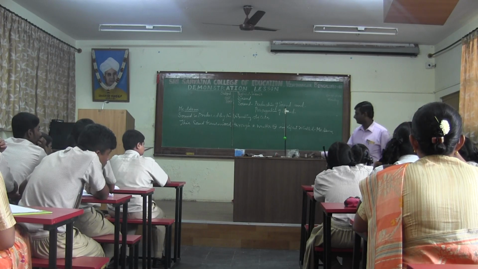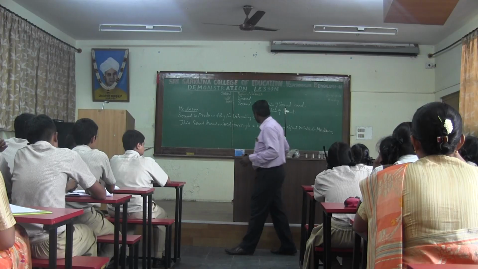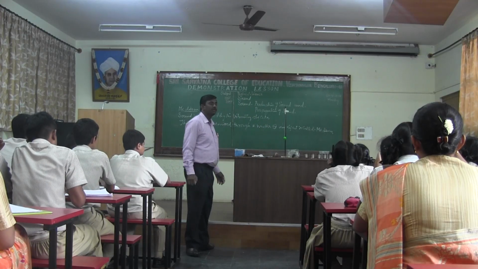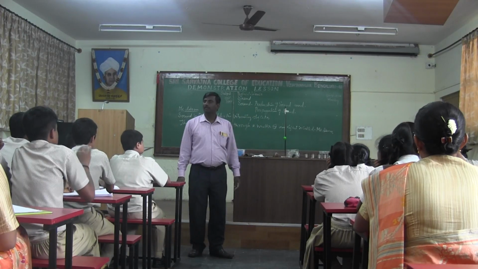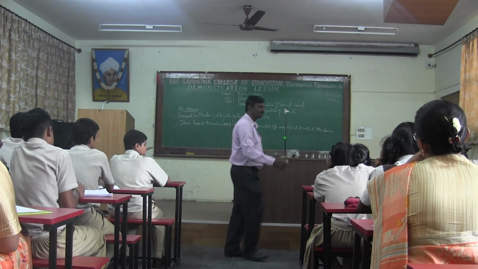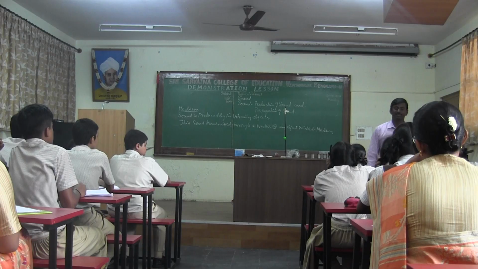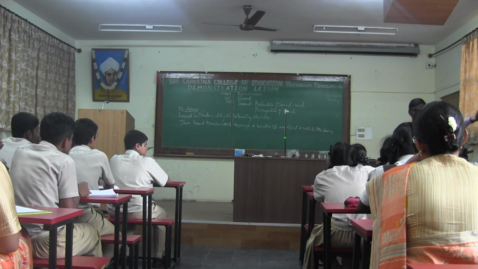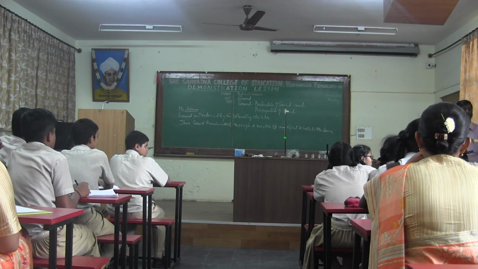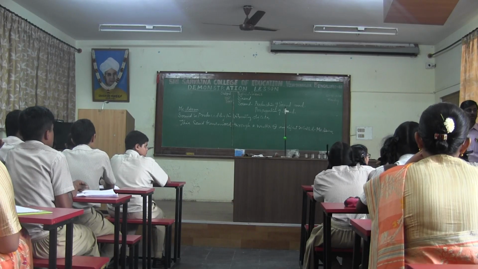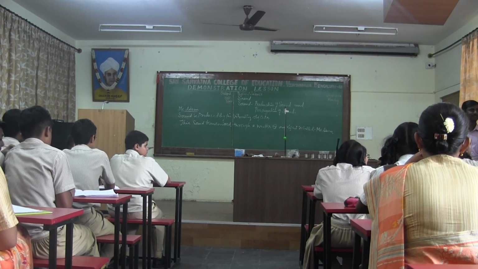Alright? Next. Another important term is wave. Have you heard about the wave? Yes, sir. Okay. What do you mean by wave? Disturbance. Very good. Where is the disturbance? In the medium. Very good. How do you define the wave?